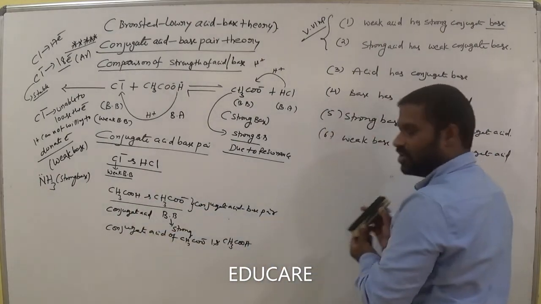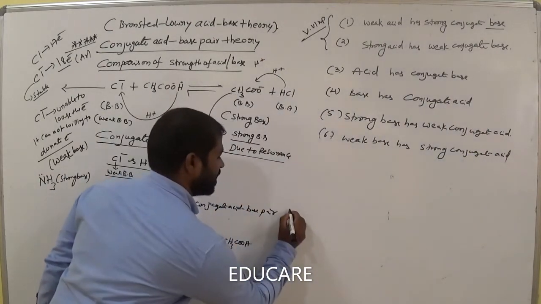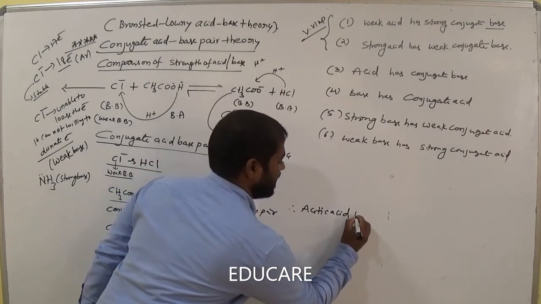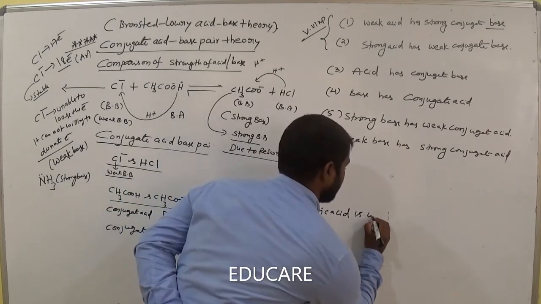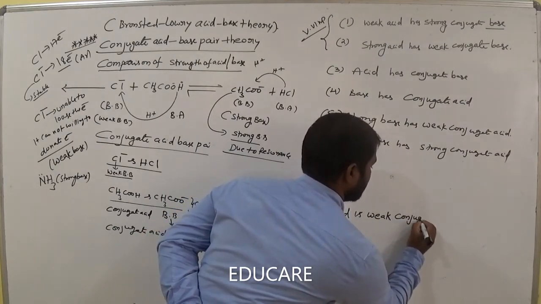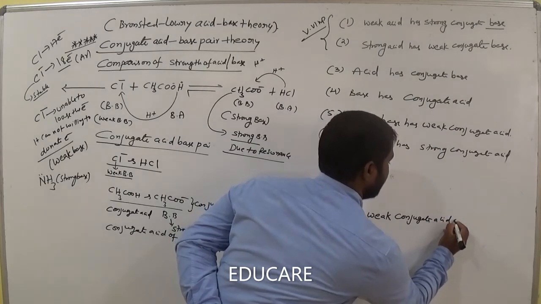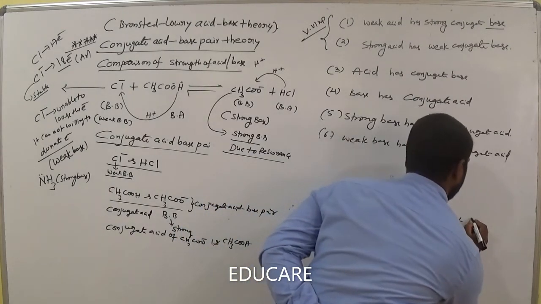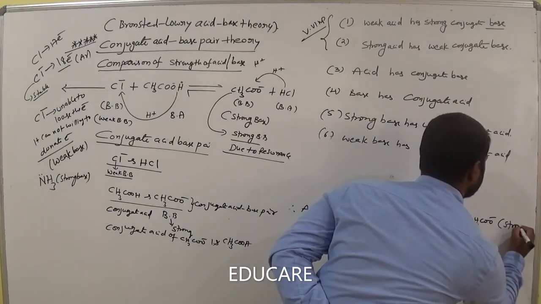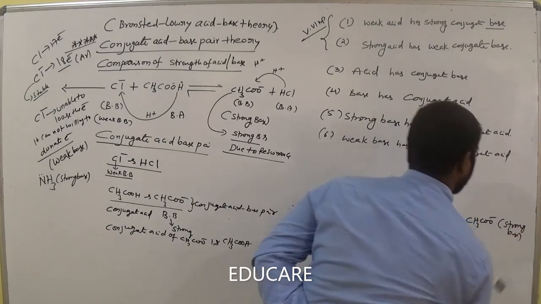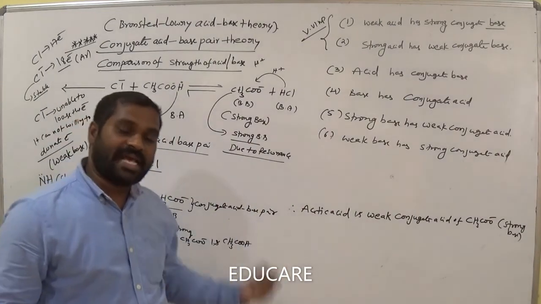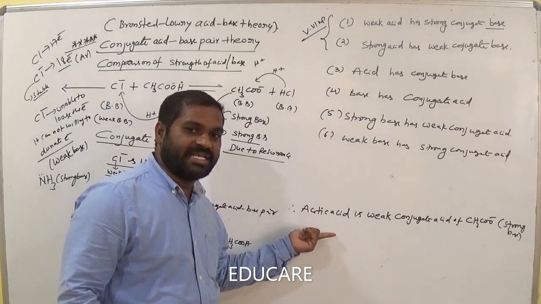Acetic acid. So in this case, acetic acid is the weak conjugate acid of acetate ion, which is a strong base.